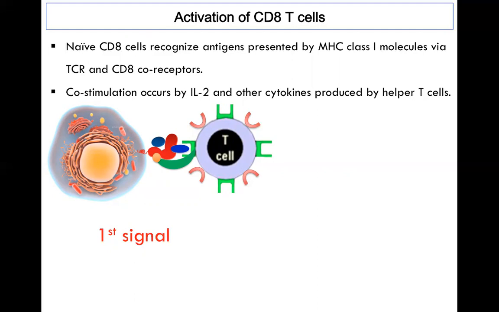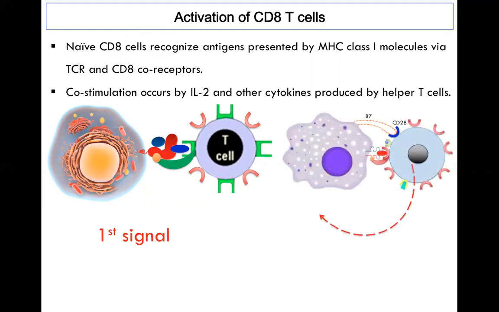But even after that signal, cells still can't perform the immune functions and are not involved in the immune response, and that is why this state of the cell is also called anergy. So after that first signal, these cells need co-stimulators, and in the case of CD8 T cells, co-stimulation occurs by IL-2 and other cytokines produced by helper T cells.